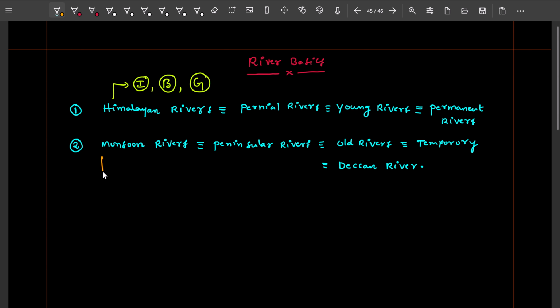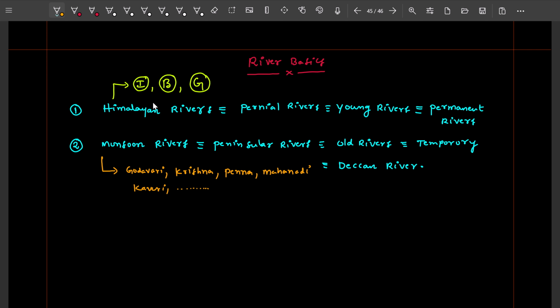And when it comes to monsoon rivers, the examples are the river Godavari, Krishna, Penna, Mahanadi, Kaveri, and so on.